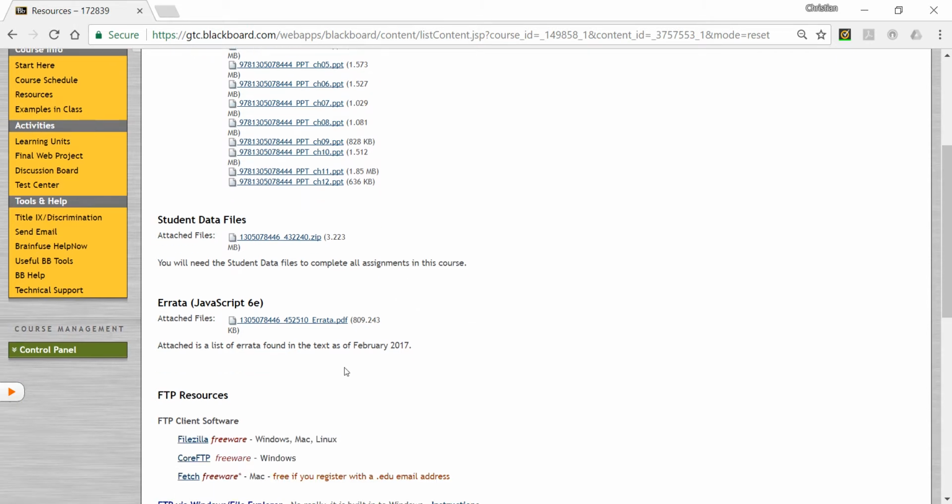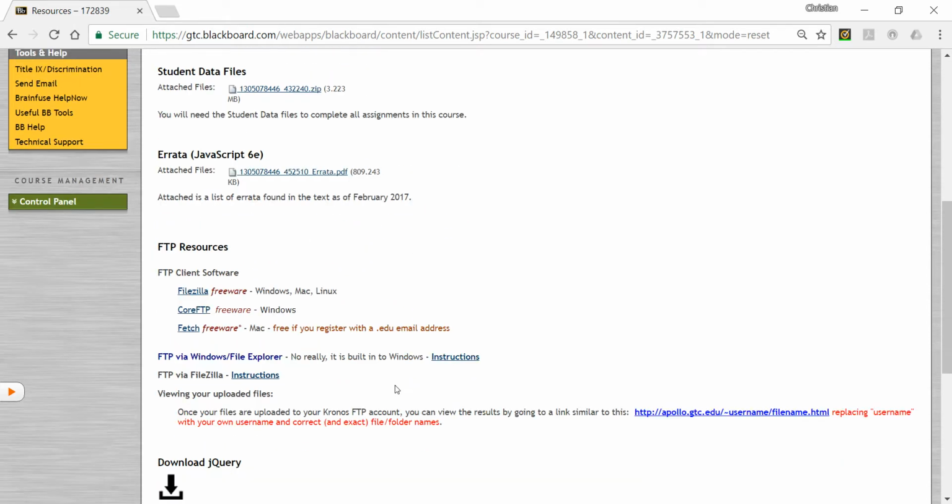Next, here is just a list of some errors or errata found in the textbook. Feel free to look in there. They do have some errors. And if I don't remember to call them out in the future units, please do let me know. I did find a few that had, not major, but a minor impact on the assignment. So I'll remember to put those in the course unit as well.